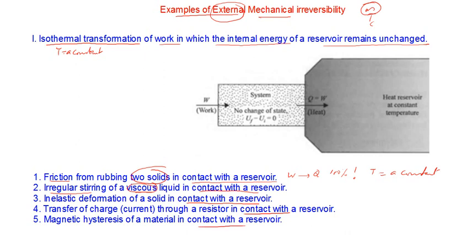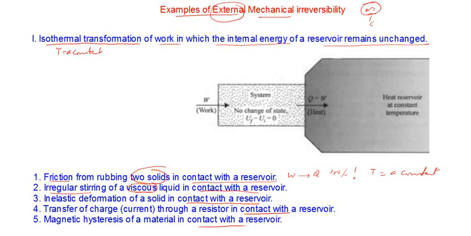The third one is inelastic deformation of a solid. Suppose that you are deforming a solid by stressing it beyond the elastic limit. Then it becomes an inelastic deformation. You are stretching, or giving stress to any solid object beyond the elastic limit. It will undergo what is known as an inelastic deformation.